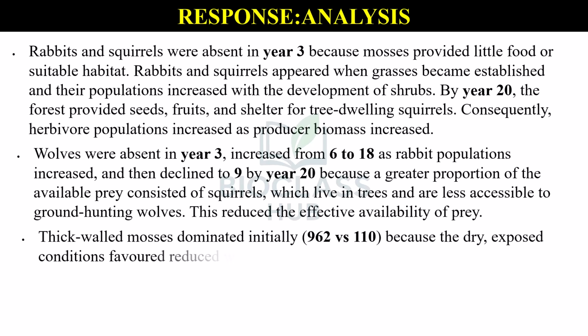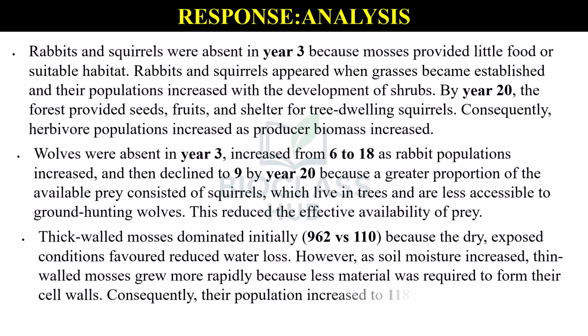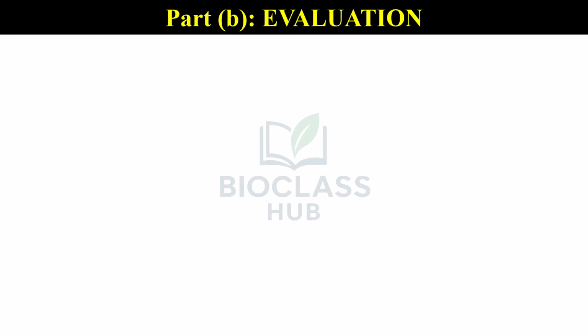Thick-walled mosses dominated initially, 962 versus 110, because the dry, exposed conditions favored reduced water loss. However, as soil moisture increased, thin-walled mosses grew more rapidly because less material was required to form their cell walls. Consequently, their population increased to 1,180 by year 20, illustrating natural selection.